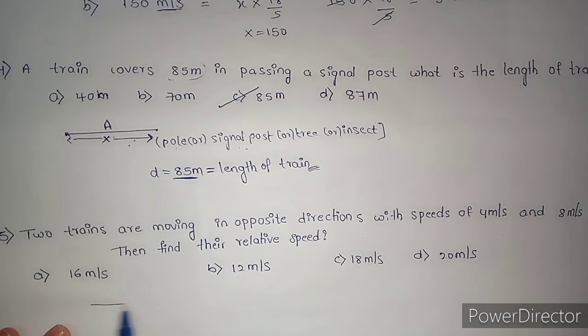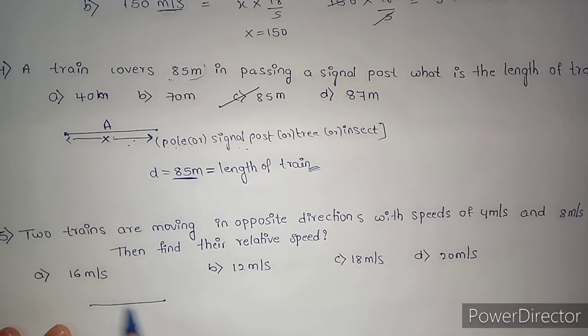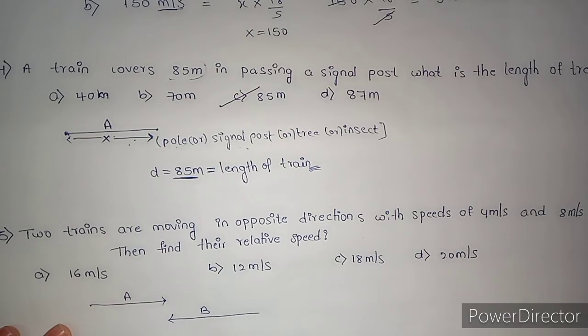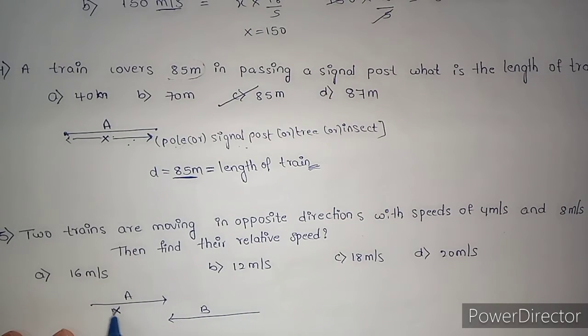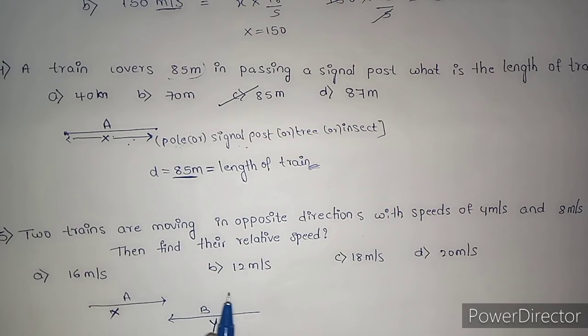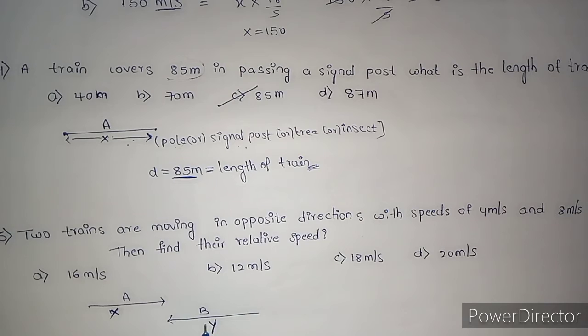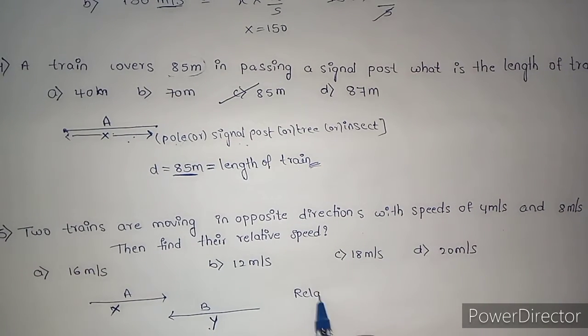Here, when two trains, let's think train A and train B, are moving in opposite direction with speeds x and y, then their relative speed is equal to the sum of their speeds.